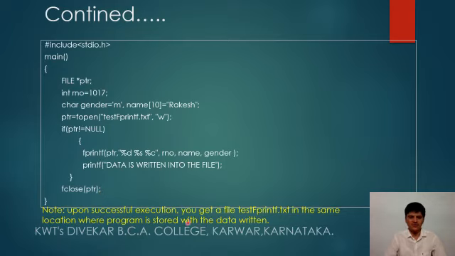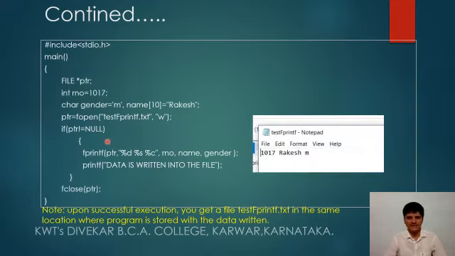So upon successful execution, you get a file test fprintf.txt in the same location where this program is stored, with the data written. You can have a look. So I have created the file. It is test fprintf. I have opened it with the help of the Notepad application, and the content of the file is 1017 Rakesh M. It is the data written in the same format in which it was written. You can have a look.